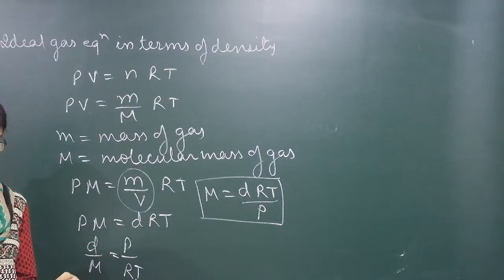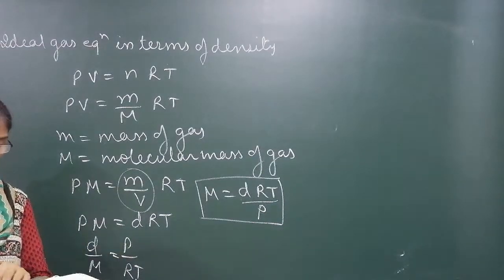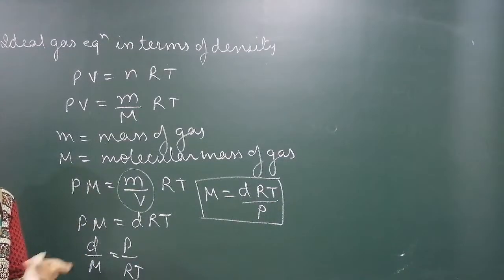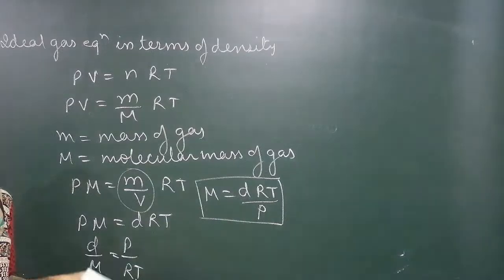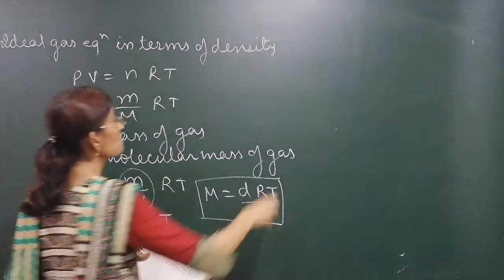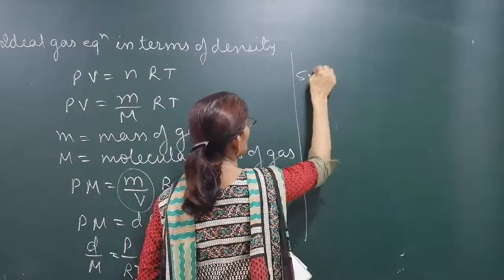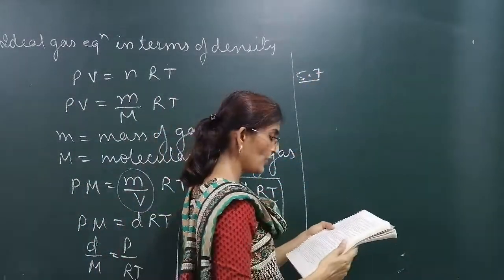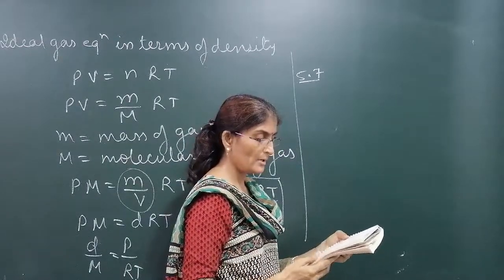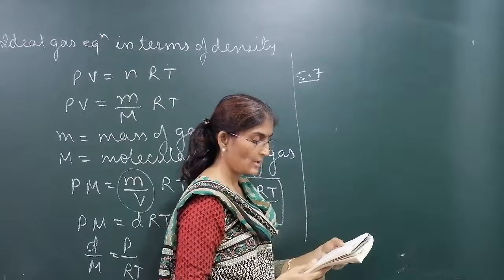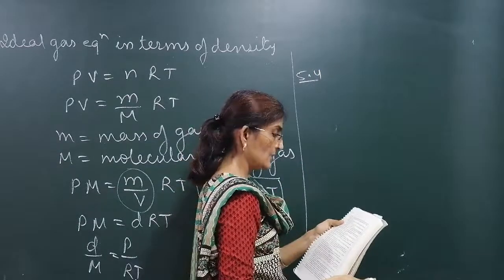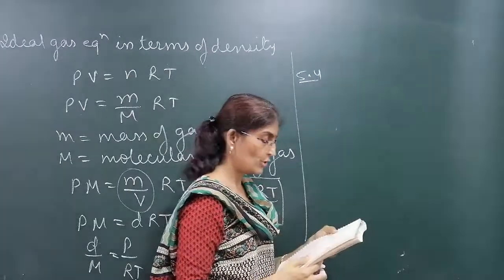Now what type of questions will they ask? One or two questions we will do, and the rest in the next video. Let me tell you one from the exercise questions, to show how to use the ideal gas equation. Okay, it is question 5.4, not 5.7. 5.7 is based on Dalton's law, which we'll do later on.